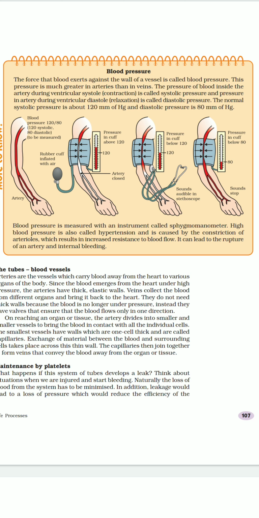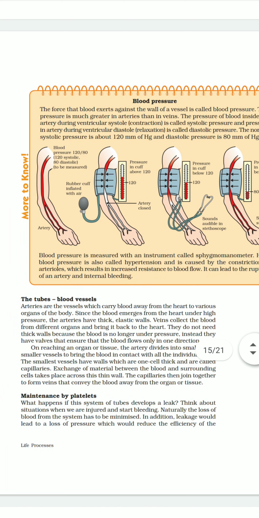And blood pressure is measured with an instrument called sphygmomanometer. As you can see in the picture, it is a sphygmomanometer. There is a rubber cuff inflated with air, and they have a device by which they can easily measure the blood pressure.